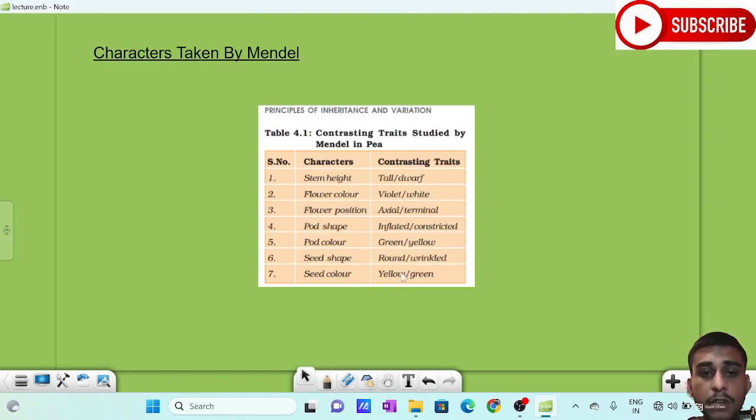It is given in your textbook, table 4.1. If you open the textbook with you, it will be better. Always read the textbook. The textbook is very easy to read. It is very understandable. So please read the textbook. If you read it, you will understand it. So these are the 7 contrasting characters. Contrasting means it also has another form.